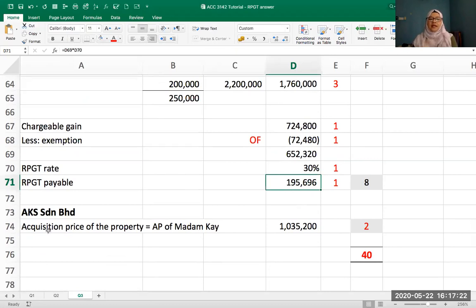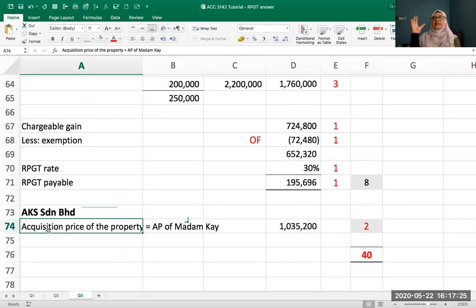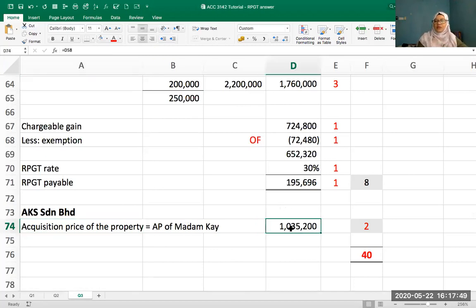All right, AKS Berhad, acquisition price. Remember, AKS, what does it mean just now? Madam K transferred property to AKS, and Madam K got shares. So for AKS, you have to decide how much is the acquisition price. So it goes back to what is the acquisition price of Madam K, so it goes back to AP plus PE of John O. Yeah, so it goes back to 1,035,200. It doesn't matter how much the company pays for the shares, right? It goes back to the principal. For the company, the acquisition price of the building is the AP of the transferor, in this case, Madam K.